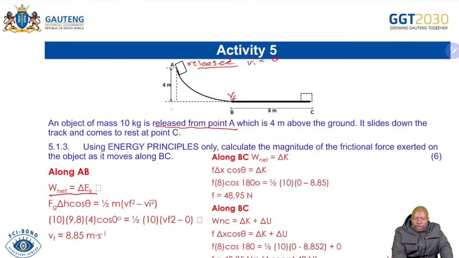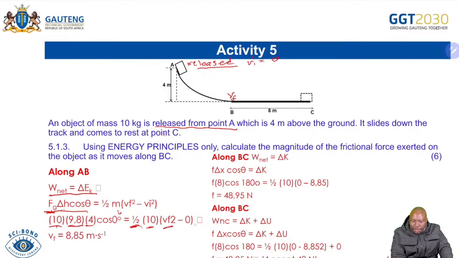So you are now able to use your formula for work net. On this one we have Fg delta h cos theta, which is your work done there, and that is equal to change in kinetic energy. Then you are able to do your substitutions. You knew that you had your mass, which was 10. Fg is mg, so it's 10 times 9,8, which stands for Fg. You have your h, which is 4, and cos theta, because they are in the same direction. Then half mv squared, where the mass of the box was 10 kg, and the final velocity is what we are looking for.